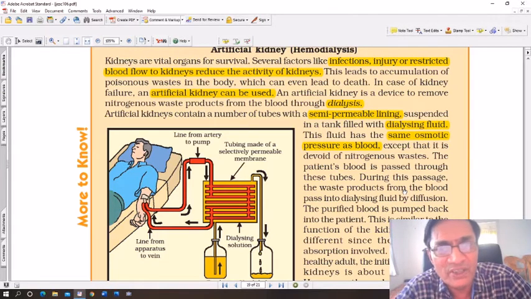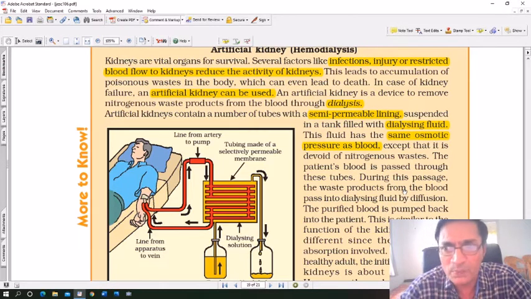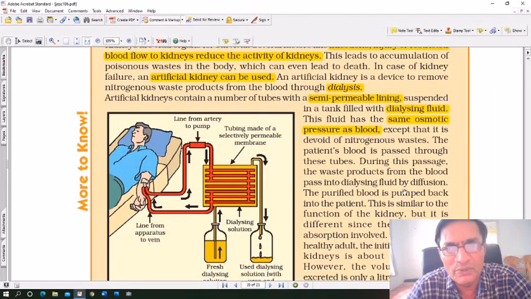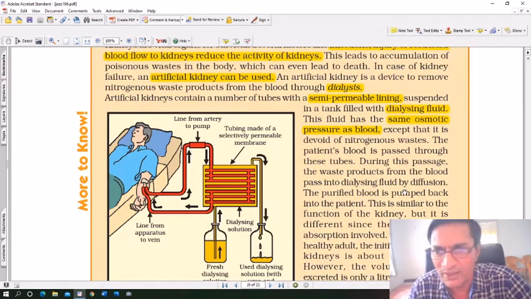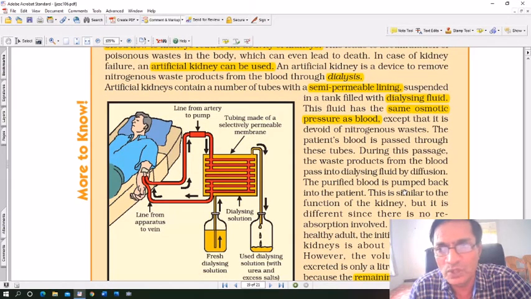In case of kidney failure, an artificial kidney can be used. An artificial kidney is a device to remove nitrogenous waste product from the blood through dialysis. Artificial kidney contains a number of tubes with semi-permeable linings or membranes suspended in a tank filled with dialysing fluid. A dialysing fluid is a fluid which actually allows the process to take place. This fluid has the same osmotic pressure as blood, except that it is devoid of any nitrogenous waste matter.